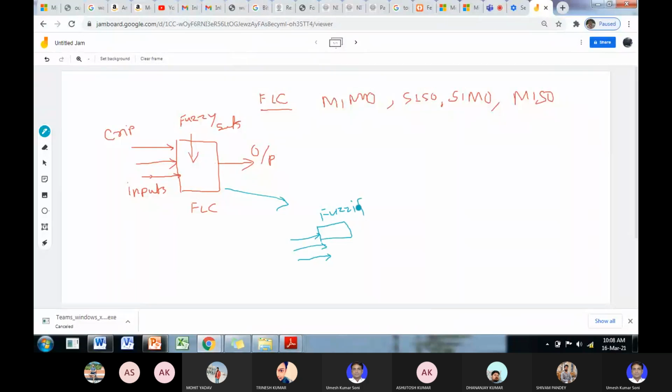These input values are fuzzified, then membership functions are designed.